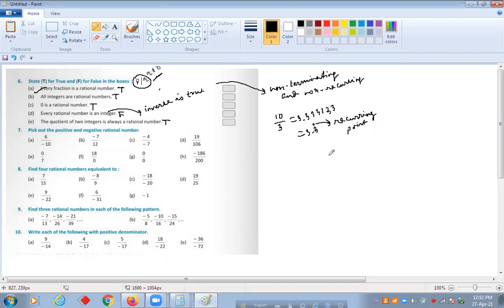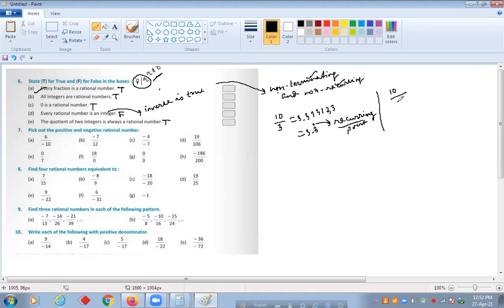So these are recurring. As I told you, non-terminating and non-recurring. Terminating means the division completes after a certain extent.